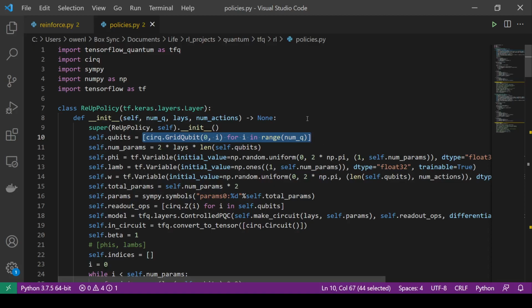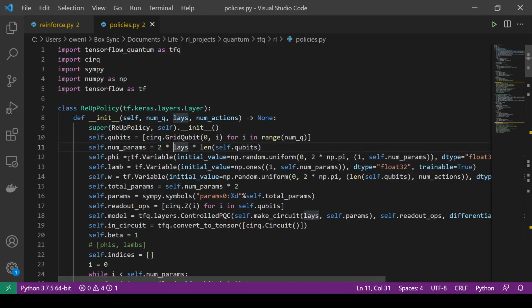So we have our qubits that we set up, and the number of parameters per version of the parameters is 2 per layer, because there are 2 RYs and RZs per qubit. So we get that number, and we create the weights.